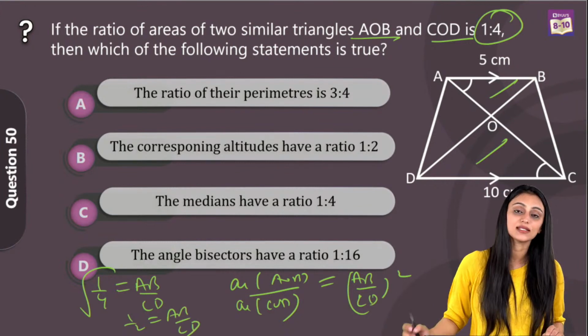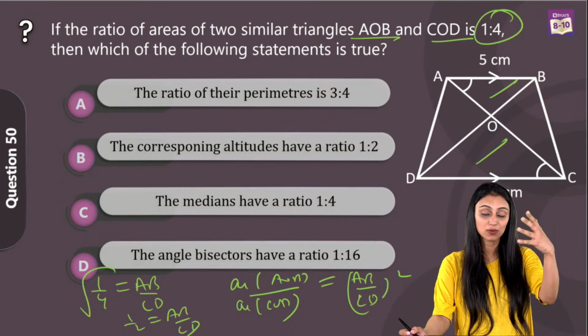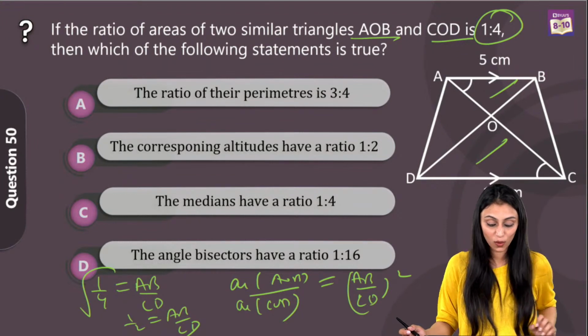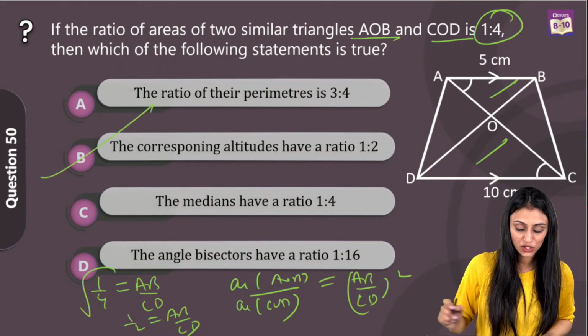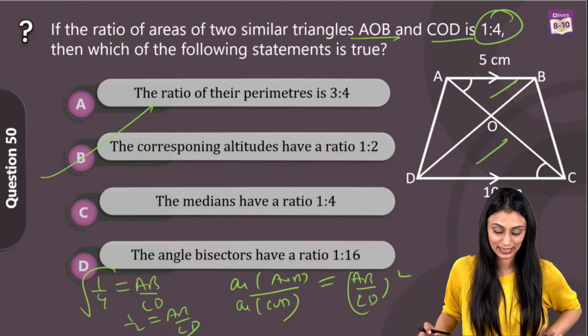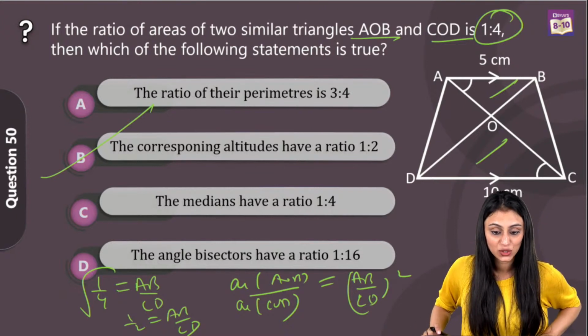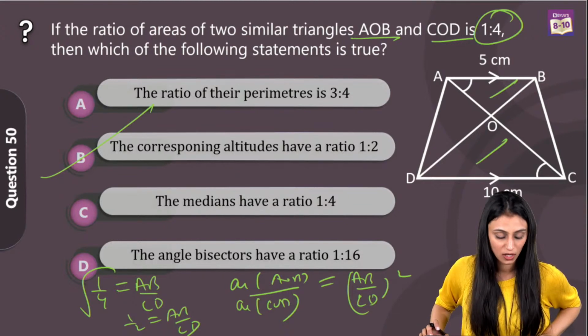So since triangles are similar, the ratio of the corresponding sides would be equal to their corresponding altitudes also. That's going to be 1:2, which is option B in this case. Well, BYJU'S student Abhishek, B is the right answer. Ayush Gupta, you left this question. Okay, no problem. Read with me. That's B.